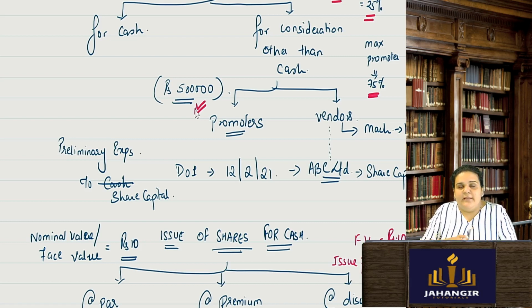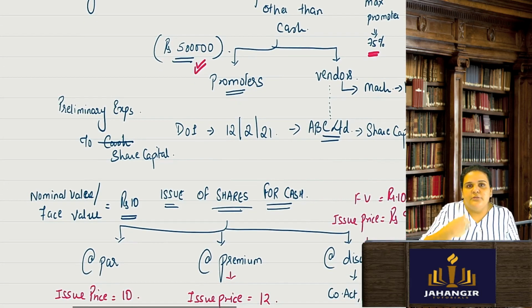Similarly, with vendors, I buy some assets or some machinery from a particular vendor. The company is just incorporated and does not really have money. So instead of paying them cash, I tell the vendor, I'll give you a share in my company. I'll issue shares to you and show it as share capital of my company. If I had taken money as capital, I would have paid my vendor and got the machinery, using that money for an asset purchase. But here I am directly issuing shares to my vendor, not paying him cash. So the vendor will also get dividend and have a hold in this company.